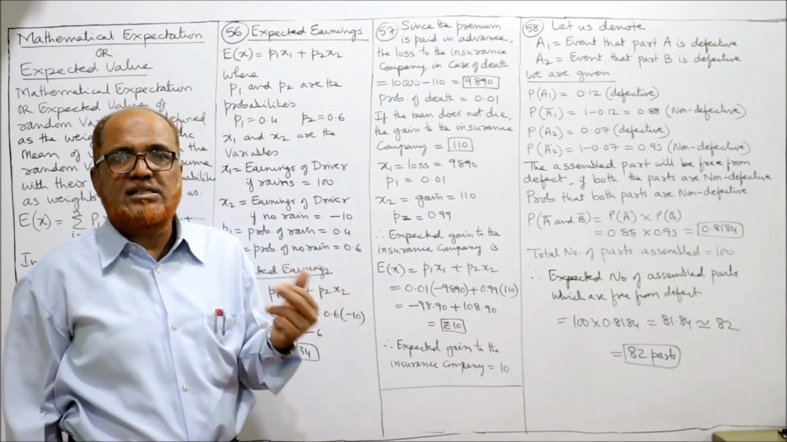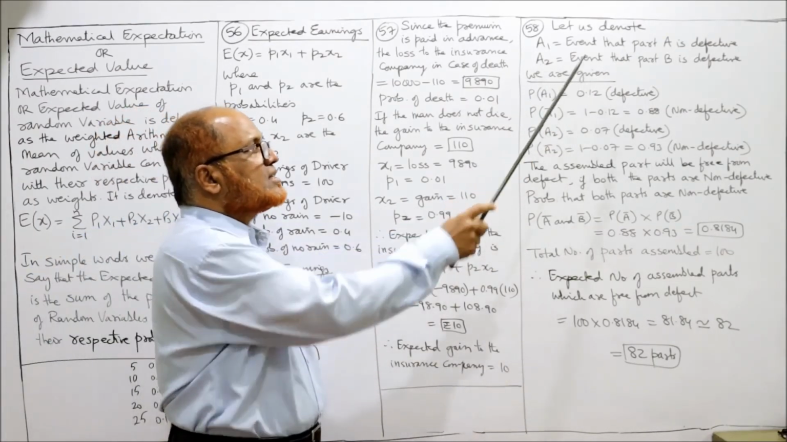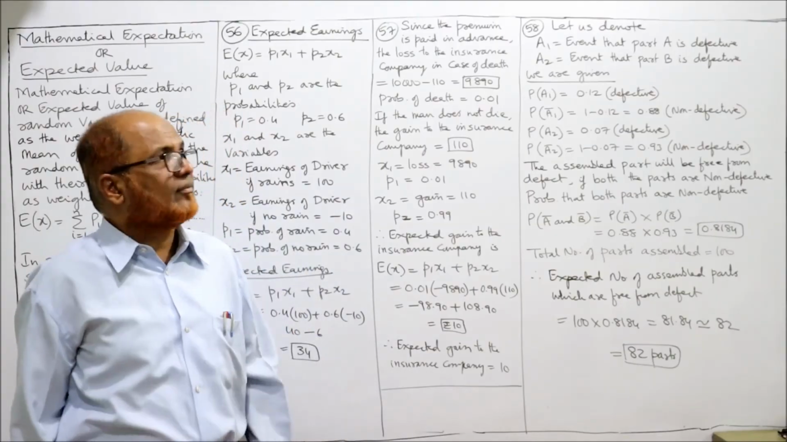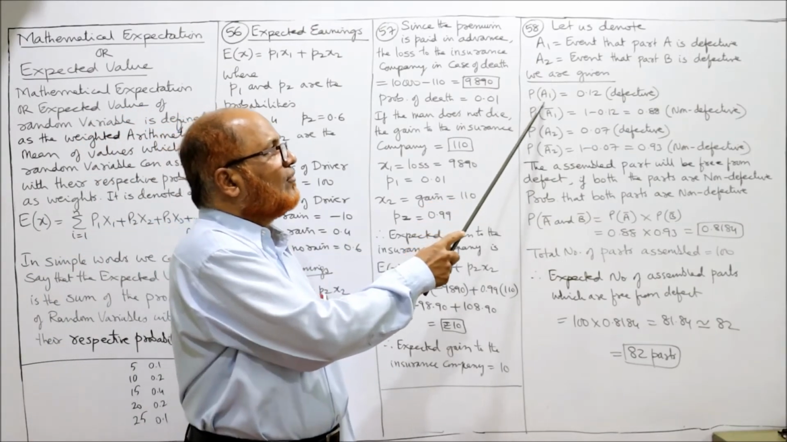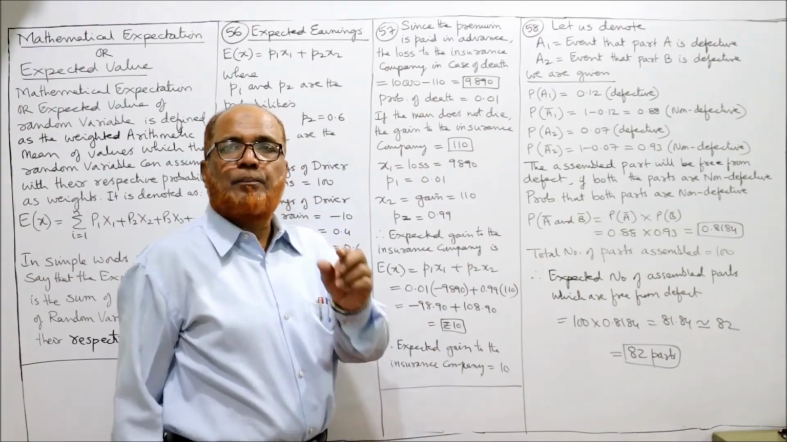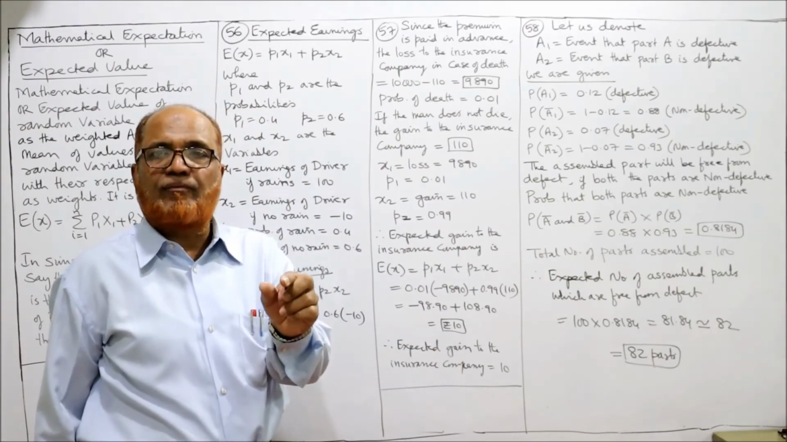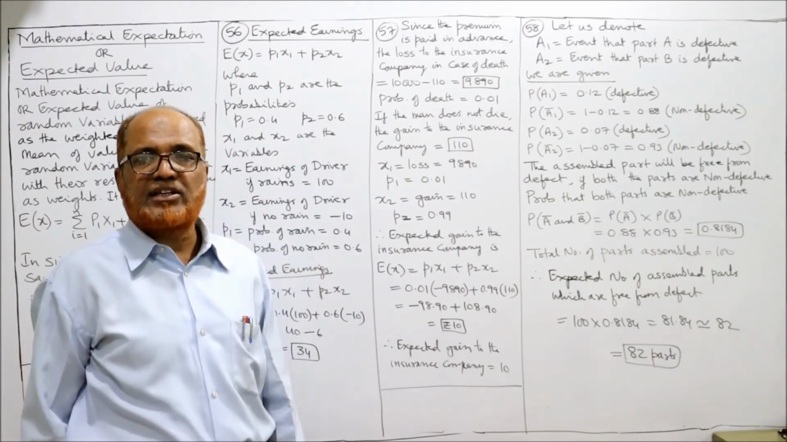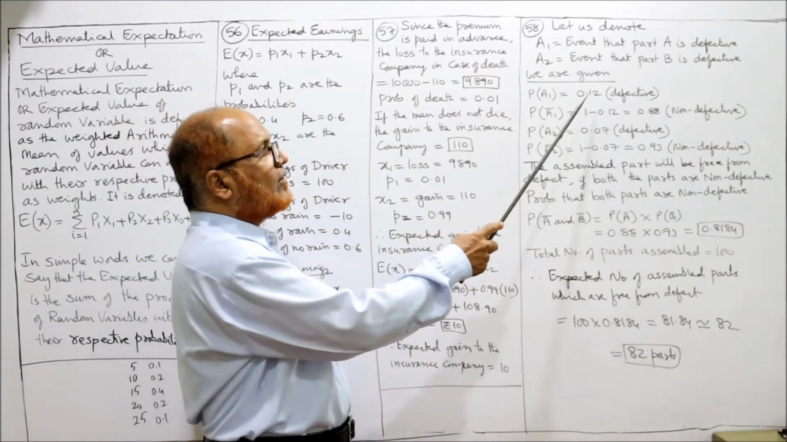So first of all, let us denote A1 is equal to event that part A is defective. Component A, part A is defective, A1. A2 is the event that the part B is defective. Then we are given P of A1. P of A1 का मतलब probability of defective part in A, डिफेक्टिव कंपोनेंट ए, तो 0.12.